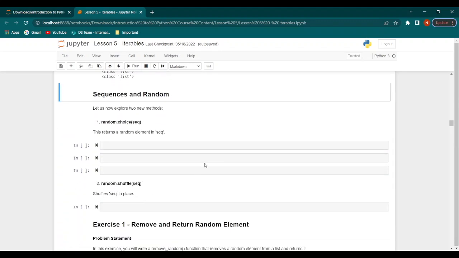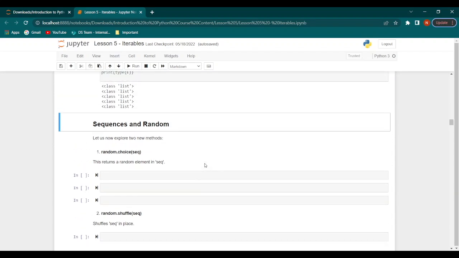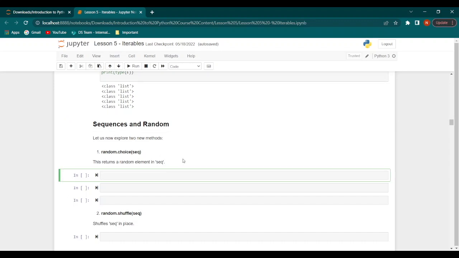Now let's have a look at sequences and random. So these are two methods that are used quite often in Python. So the first is random choice, which would return a random element in the sequence. So for example, let us import random first.